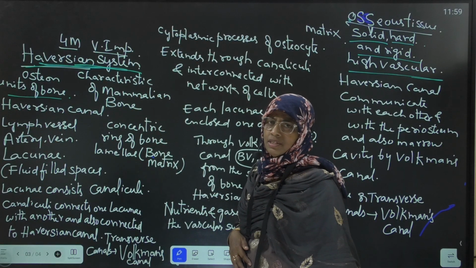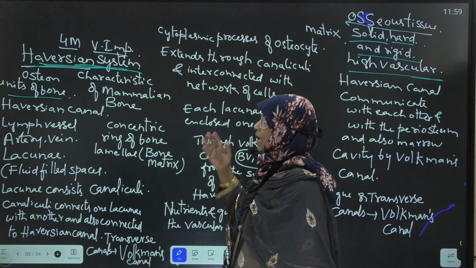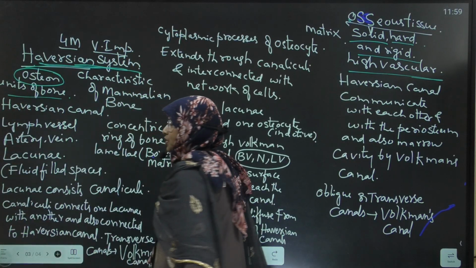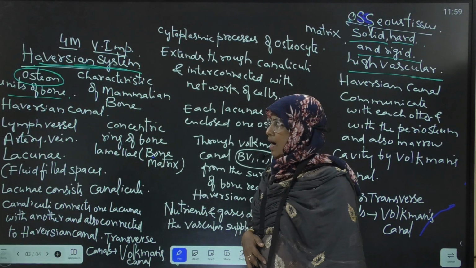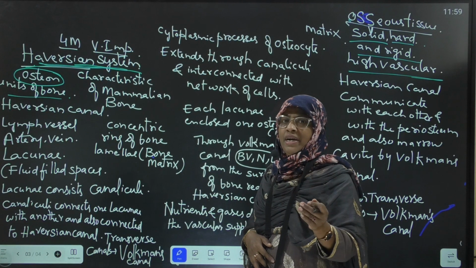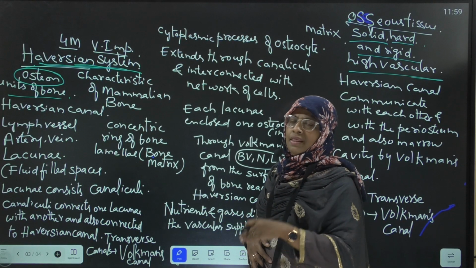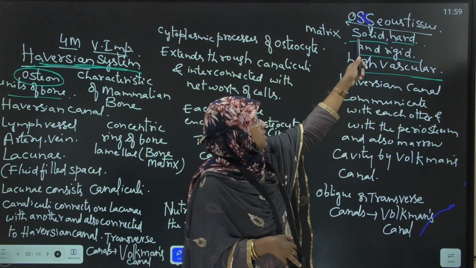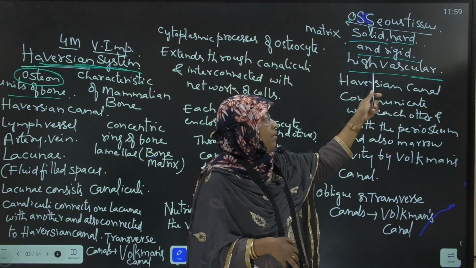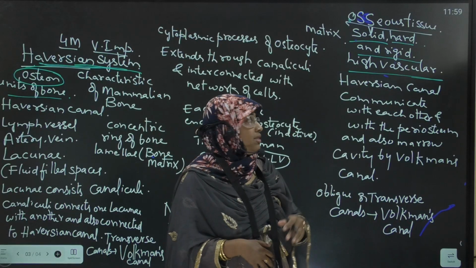Haversian system is otherwise called osteon. What is osteon or Haversian system? These are the units of the bone. Bone is otherwise called osseous tissue. The matrix of the bone is solid, hard and rigid. Rigid means not flexible, and bone is highly vascular, means with rich blood supply.